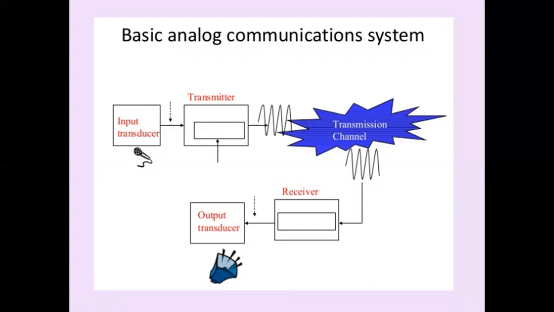Not only that, we can recover the original message signal in the receiver, and that signal is applied to an output transducer. The output transducer in the case of voice is the loudspeaker, where the message signal in electrical form is converted again into sound.